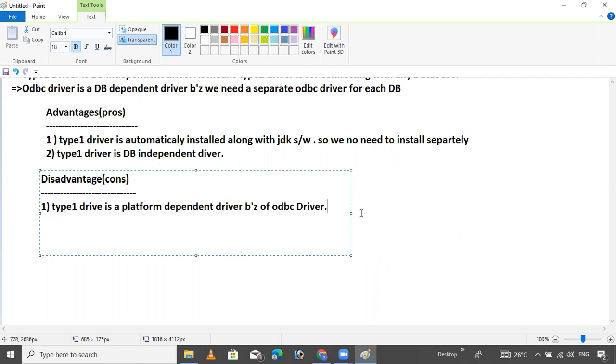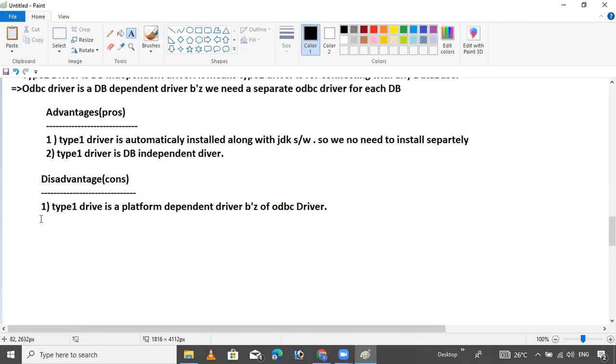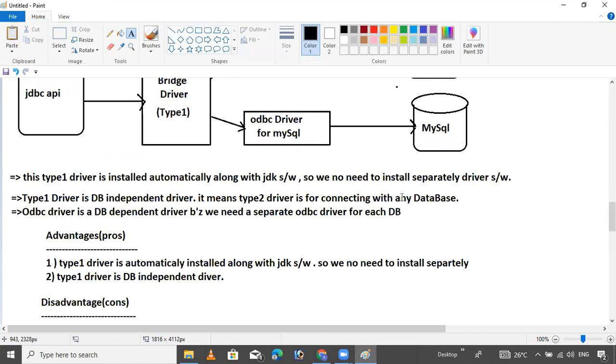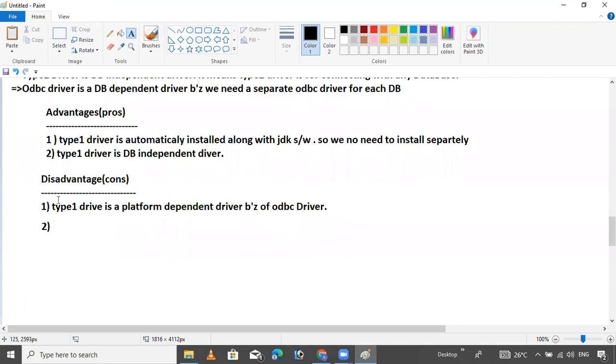In some last session I told you ODBC driver is a platform dependent driver. That's what we are using here. We are using the ODBC driver now, so this also becomes platform dependent.